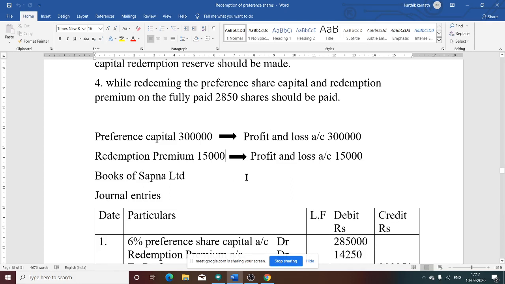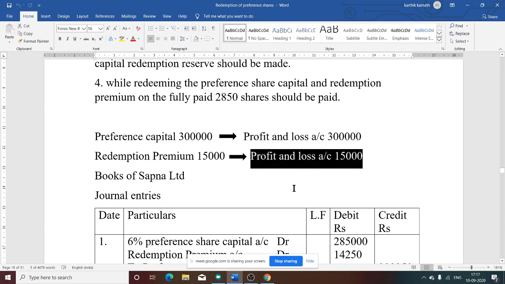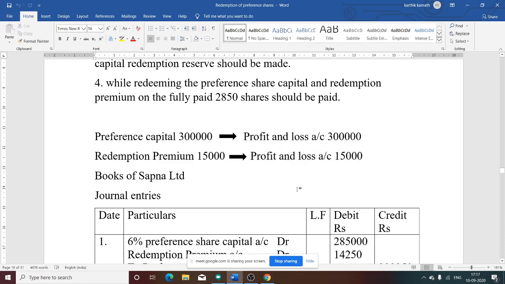So we need to consider only profit and loss account balance. So what is the profit and loss account balance? That is 3,50,000. Already we have utilized 3 lakh. So only 50,000 is available in profit and loss account. Out of that 50,000, there is sufficient balance available to meet redemption premium. That is, profit and loss account 15,000 is given for meeting the redemption premium. So the redemption premium is satisfied by the company at the time of making the payment to preference shareholders by utilizing profit and loss account balance. So now we have done two working notes. One is for capital, one is for premium.